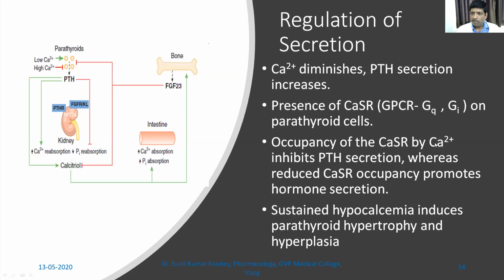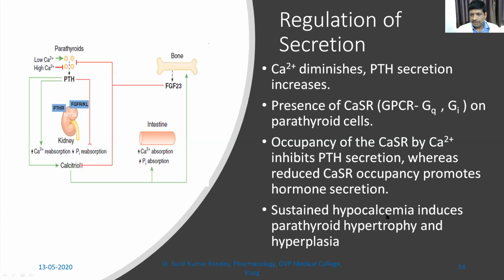Now, when there is more calcium occupancy of this receptor, it will cause inhibition of PTH secretion, as I have already told. Whereas if the calcium sensing receptors are not occupied by calcium, that means there is deficiency, and then this gland is stimulated, causing more parathyroid secretion.